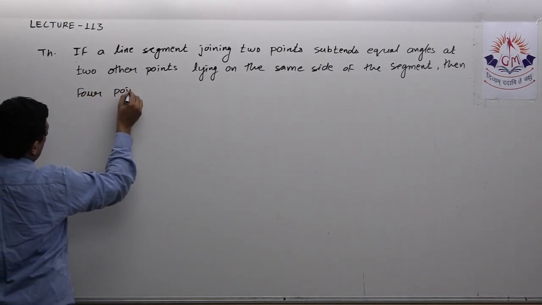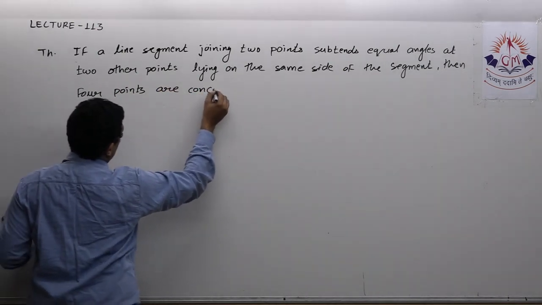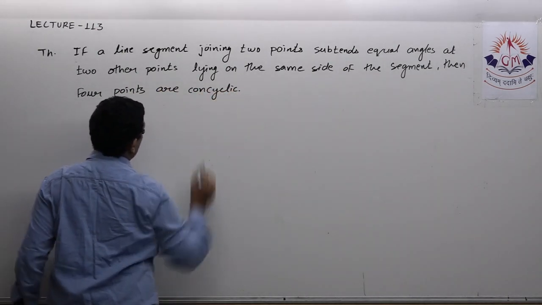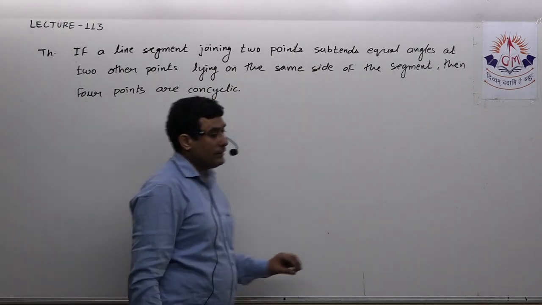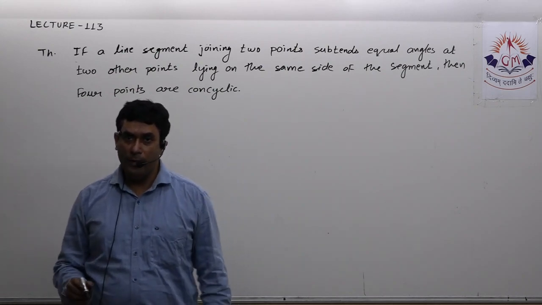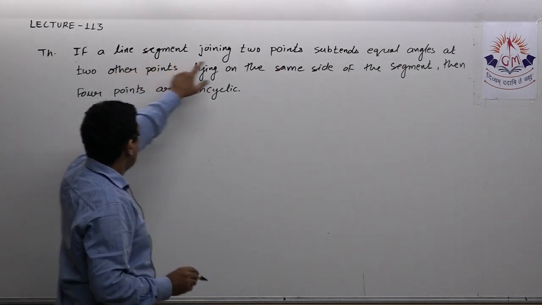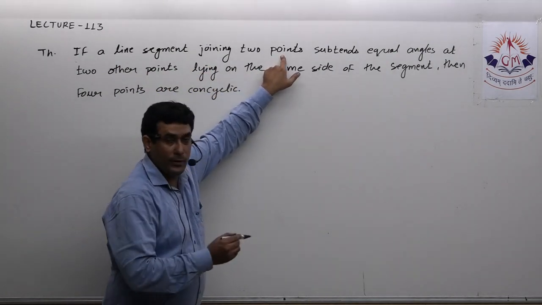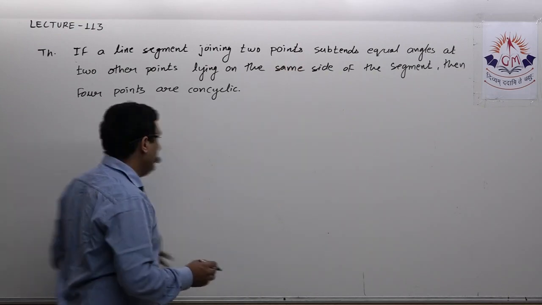Then 4 points are concyclic. That means 4 points lie on a circle, or in other words, the circle formed by those 4 points will be a cyclic quadrilateral. Now, how we can say 4 points? 2 points this, which joins a segment, and 2 points on which that segment subtends the angle.